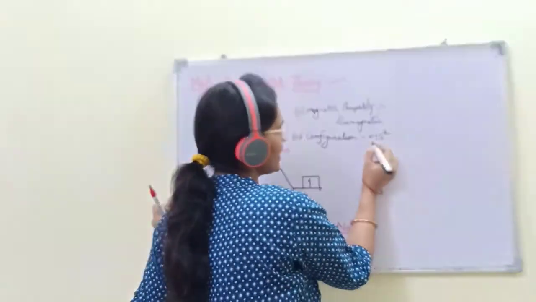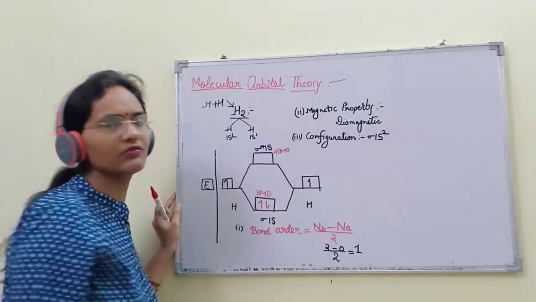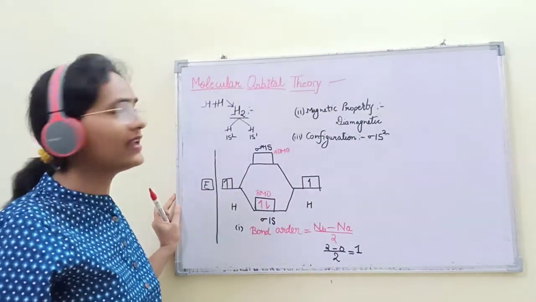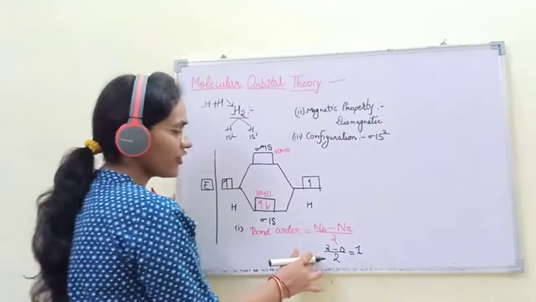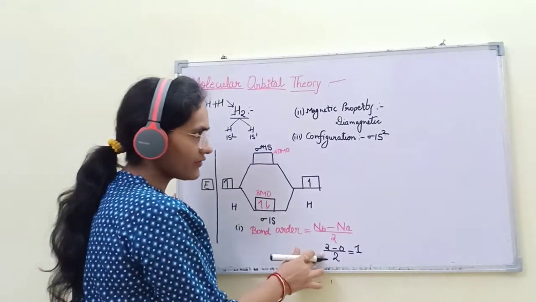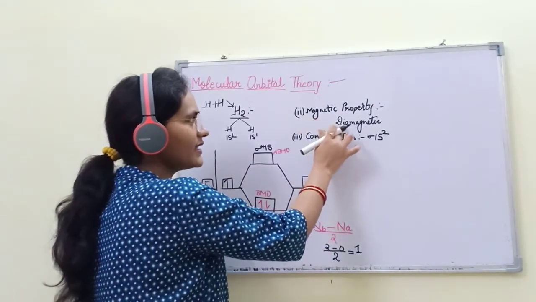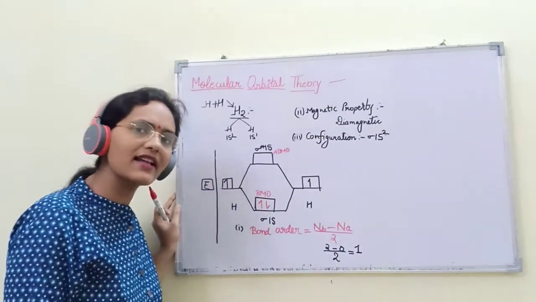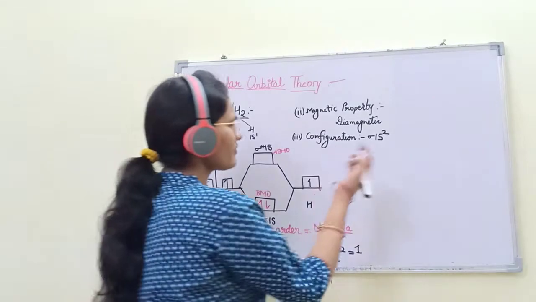This is the configuration of the H2 molecule. So this is the H2 molecule. What is the bond order? Bond order is 1. What is the magnetic property? This is diamagnetic. Configuration is sigma 1s2.